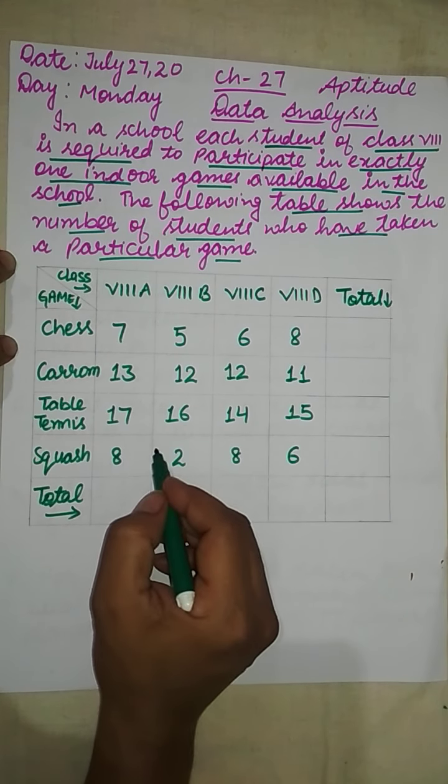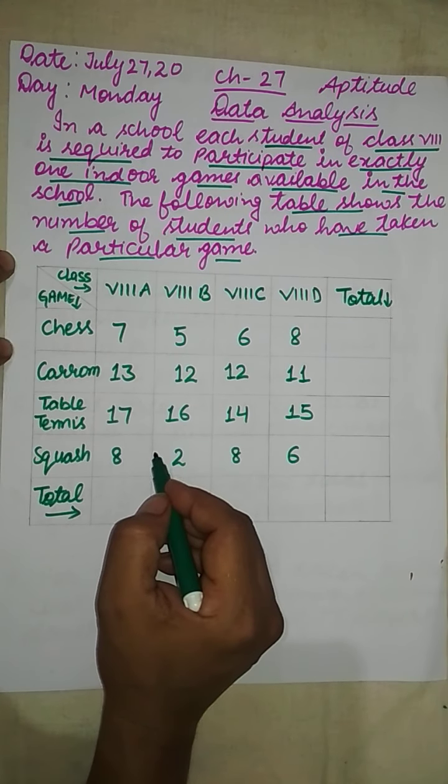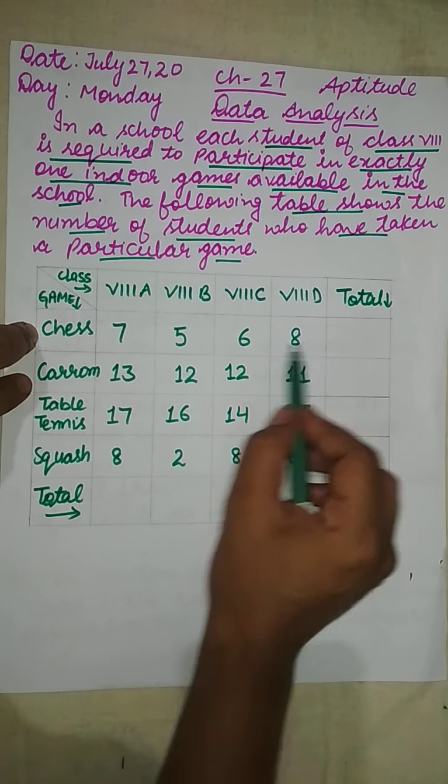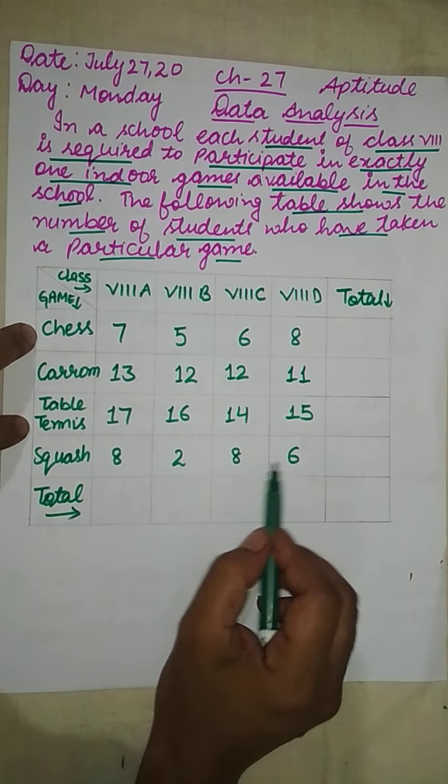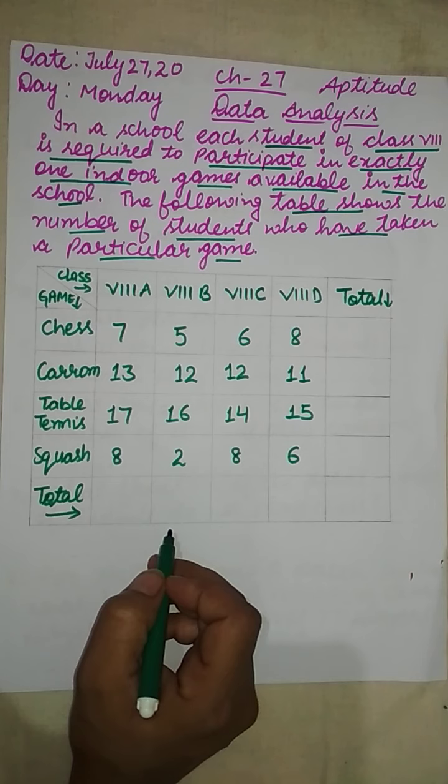This is the table given to you, in which the section and the games are given and the corresponding number of students who are participating in different games from the different sections are given. Firstly, in this question we will do the total corresponding to each game, and corresponding to each class we will do.